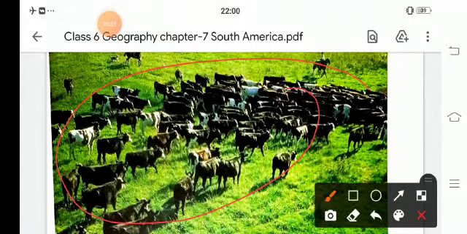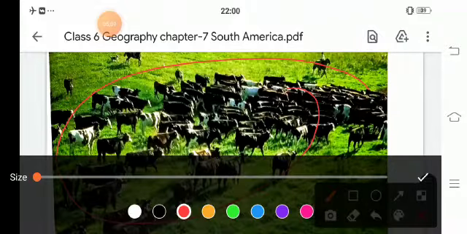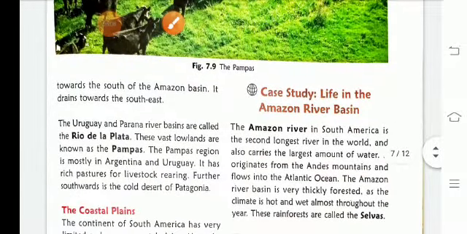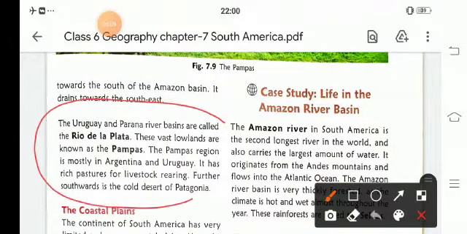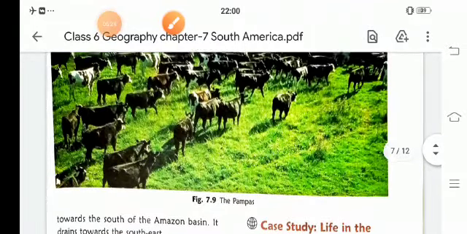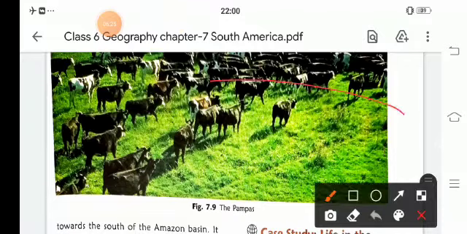The Uruguay and the Parana river basins are known as the Rio de Plata, and these vast lowlands are known as Pampas. See, this area is the Pampas.